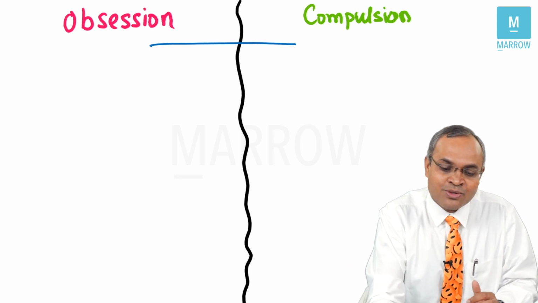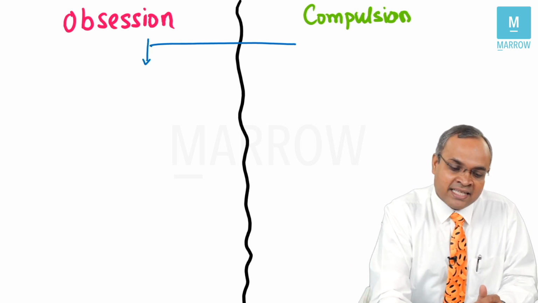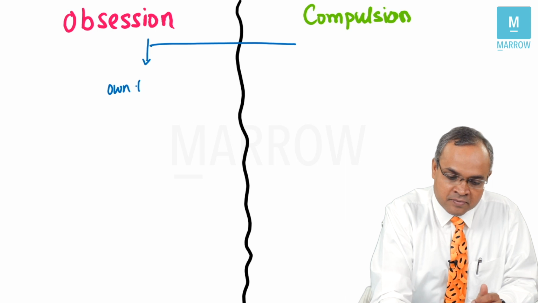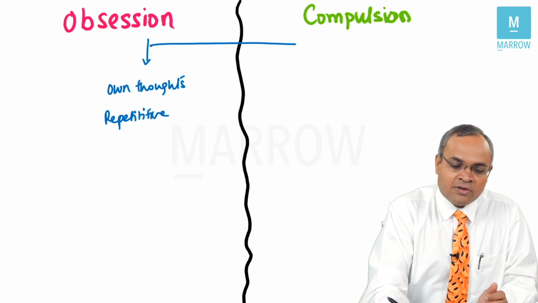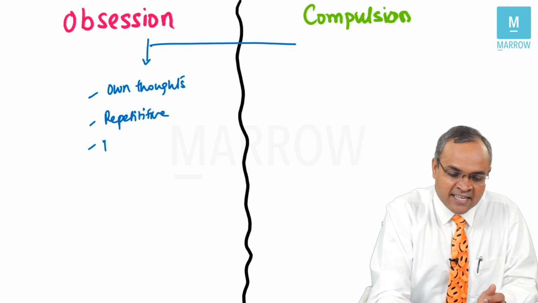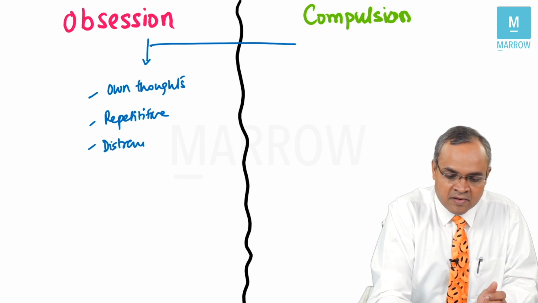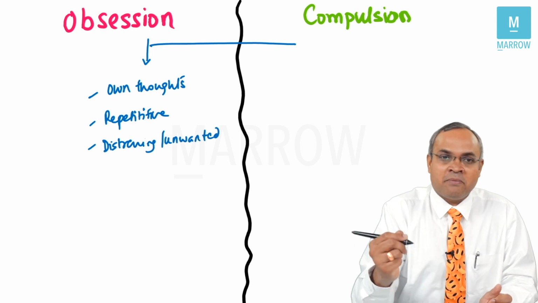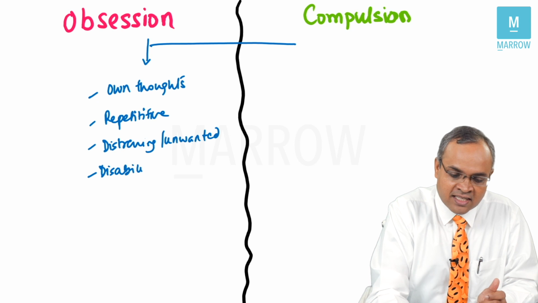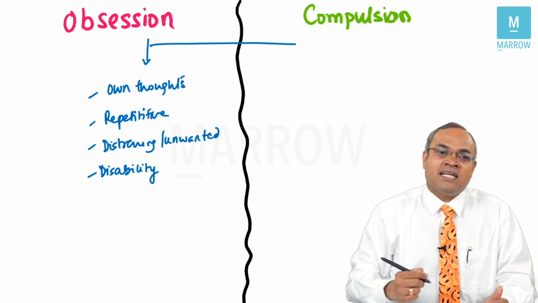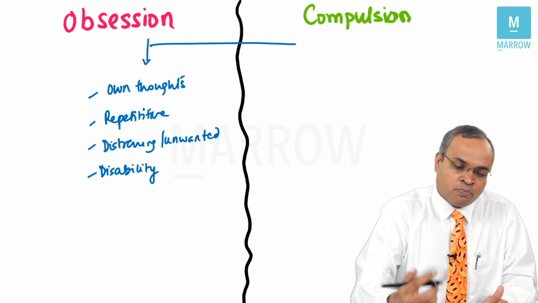But what happens in patients with OCD is typically they have their own thoughts which become repetitive, and along with becoming repetitive, it is very distressing and unwanted. They don't want these thoughts, but they still keep coming. It leads to significant disability. Because of these thoughts, there's a lot of disability which happens. That is what is typically called obsession, right?